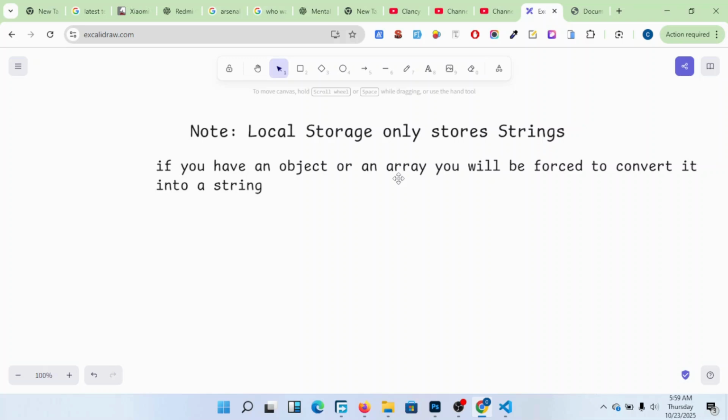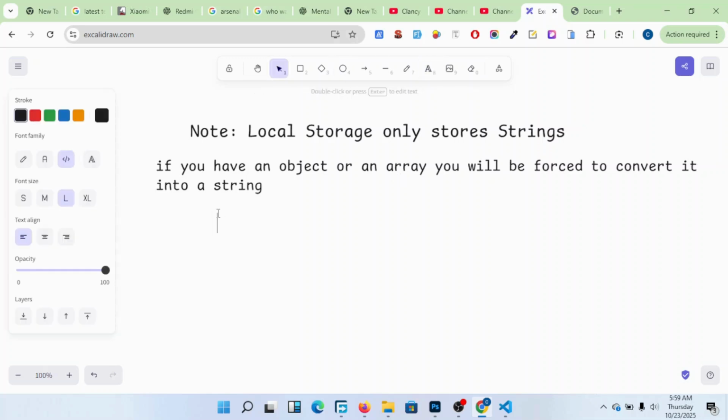So, for example, let me say I have my object here. Const user is equal to my very good object. I have my object here, const user. Then it has, for example, name, and the name is, for example, Clancy.